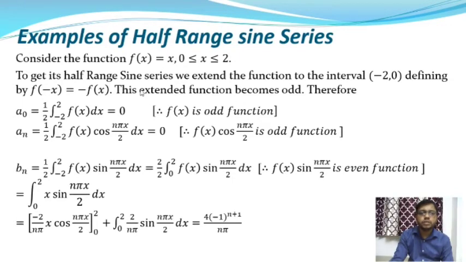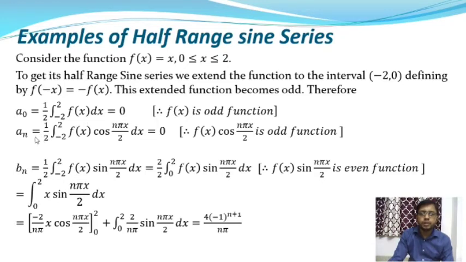Therefore from Euler's formula, the Fourier coefficients are a0, an and bn, and a0 is equal to 1 by 2 into integration over minus 2 to plus 2 of f(x) dx. This function is defined in the interval minus 2 to plus 2 after extending it to minus 2 to 0. So a0 is equal to this, and since f(x) is an odd function, this integration gives the value 0.